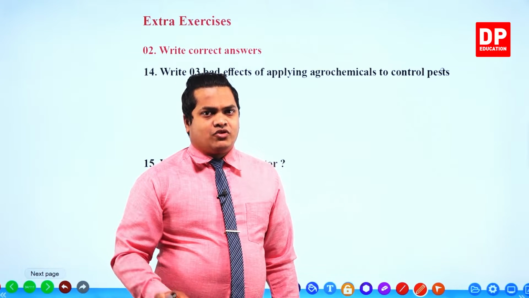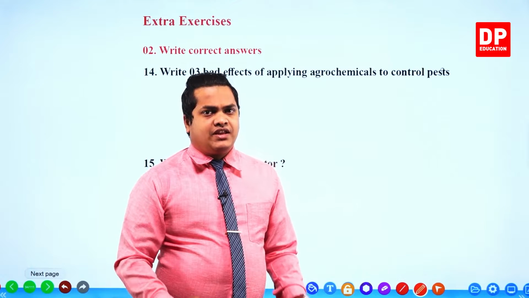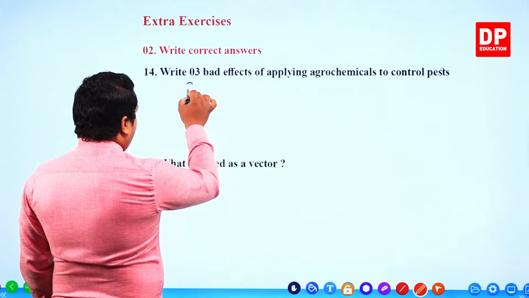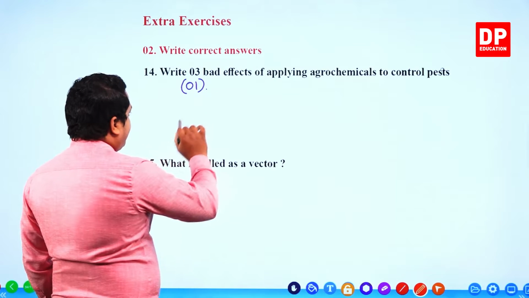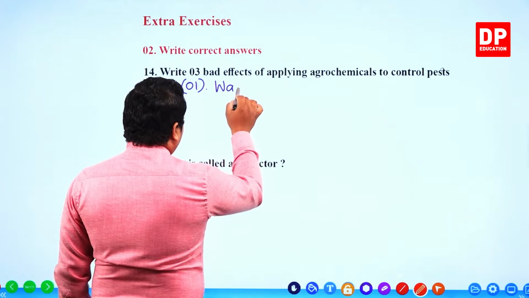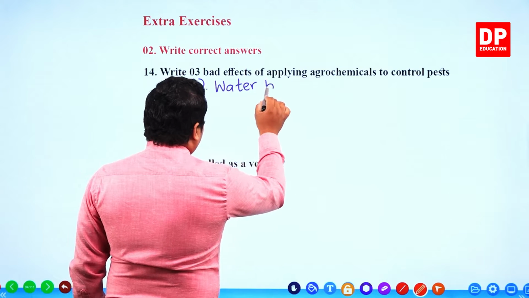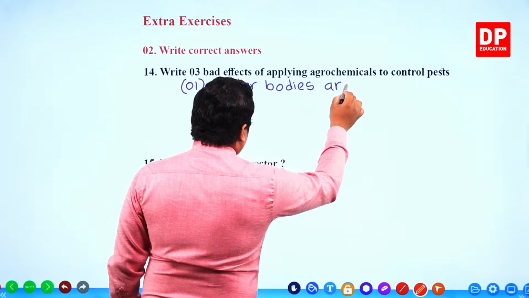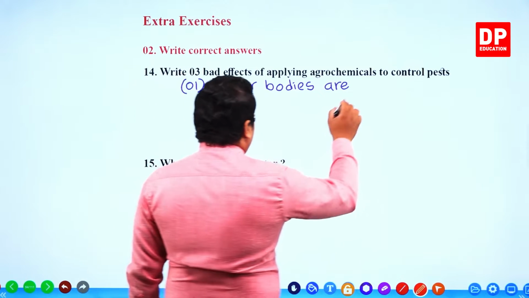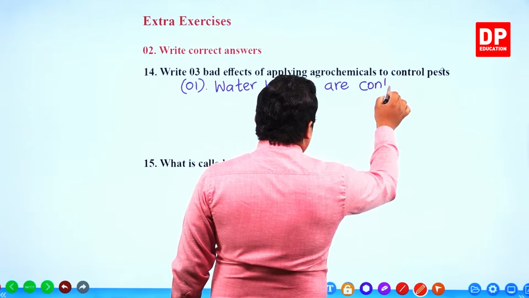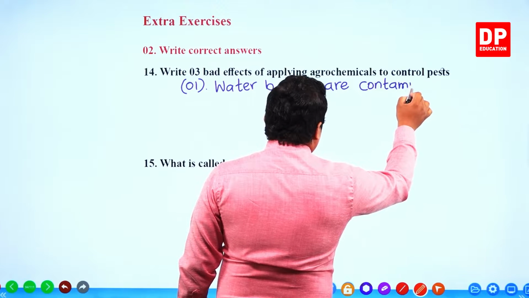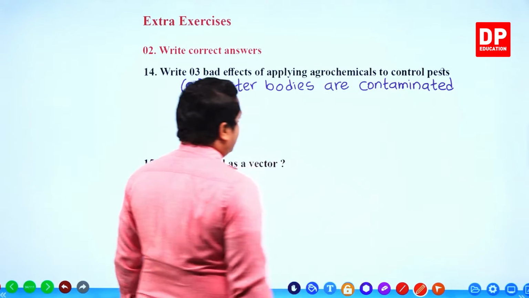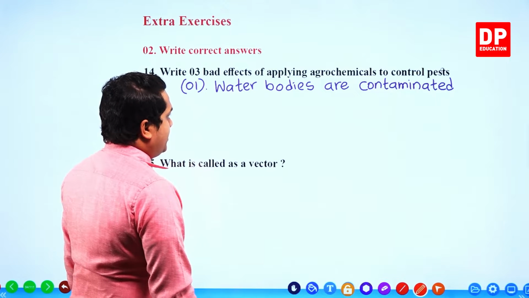As the chemicals wash off into the water bodies, definitely the water bodies get contaminated. So we can write number one, water bodies are contaminated.